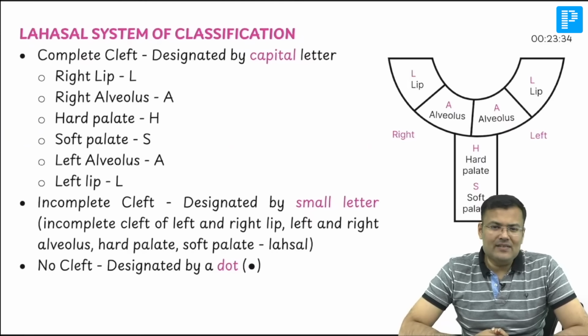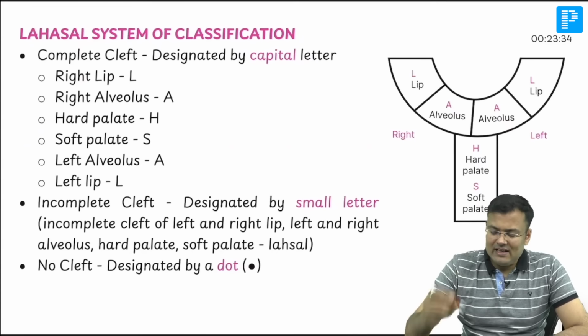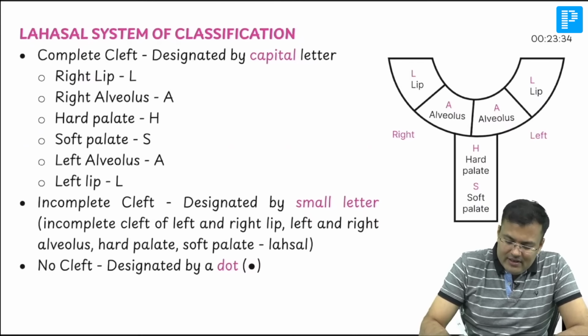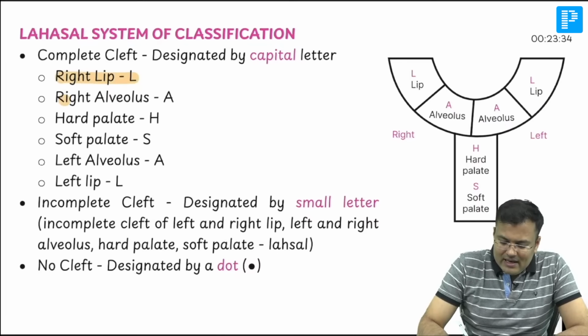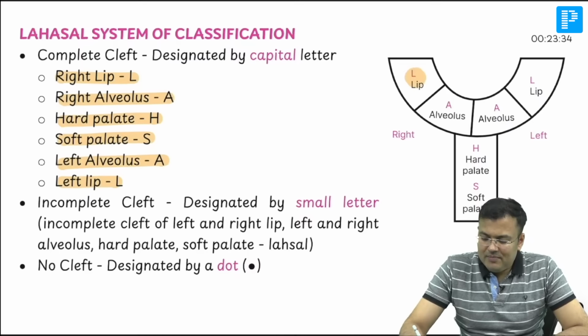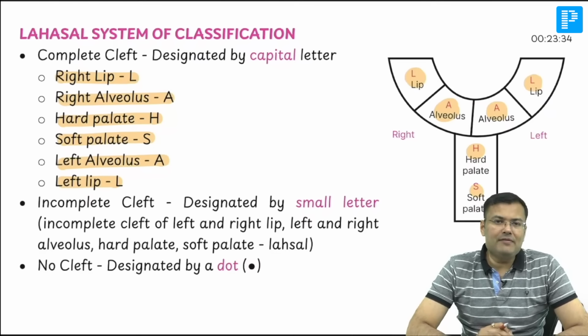What is the LAHSAL classification? Very easy. Can you see? L is for lip. Right lip L, then right alveolus A, hard palate, soft palate, and then left alveolus, left lip. Easy. So you can see this is right lip, alveolus, after this hard palate, soft palate. After that alveolus, and this is left lip. Clear? Now how to identify?